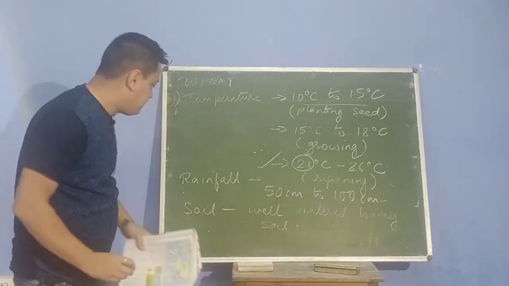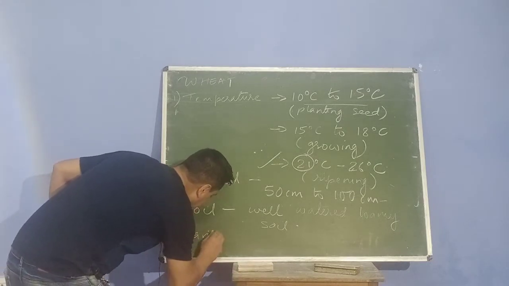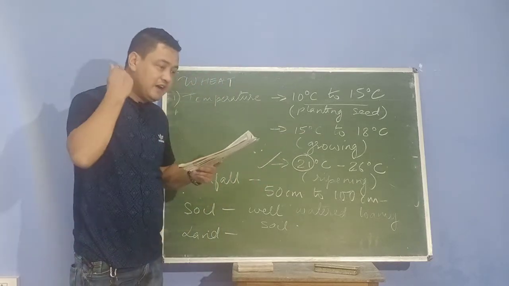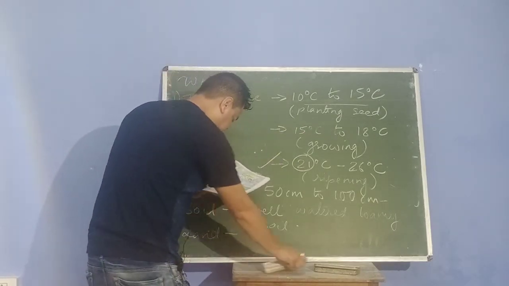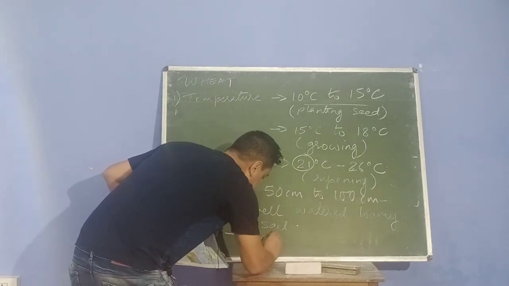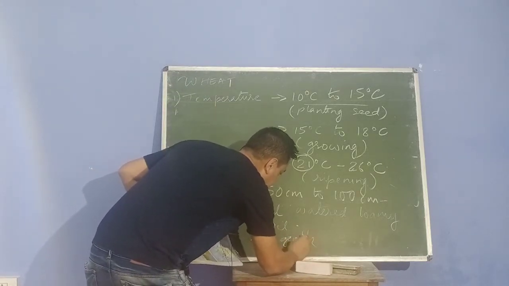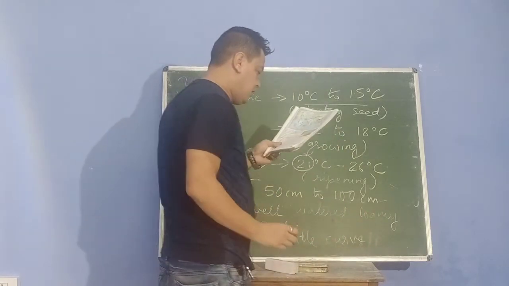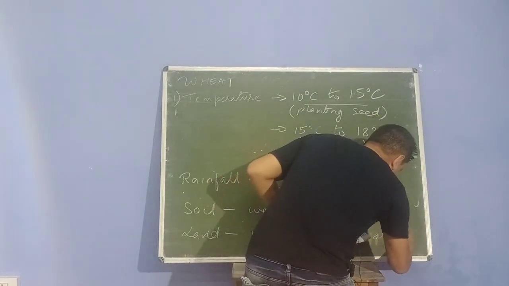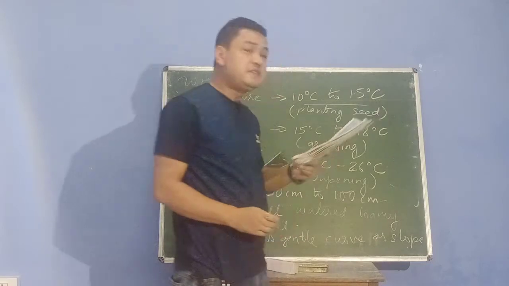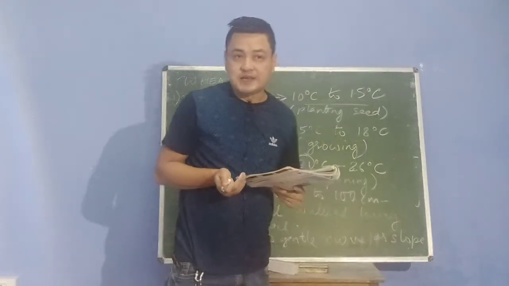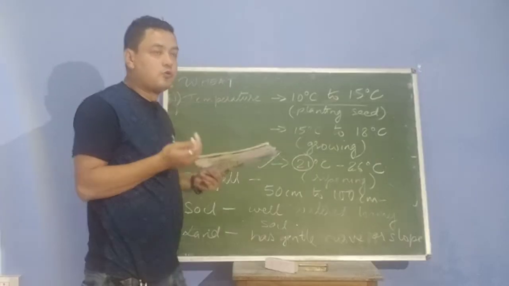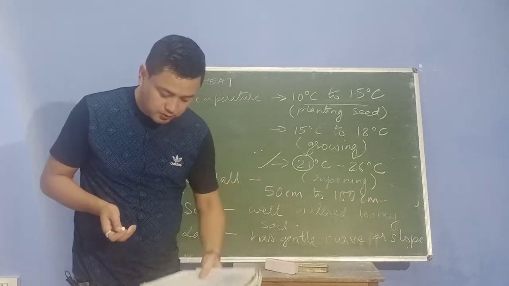So, what kind of land? Now I am writing another point. What kind of land does wheat need for growing? Gentle undulating slope. Gentle means it has a gentle curve, C-U-R-V-E, or slopes. What it means is that it needs land which is a little bit irregular in shape, curvy or wavy land, which is ideal for growing wheat, which is perfect for growing wheat.